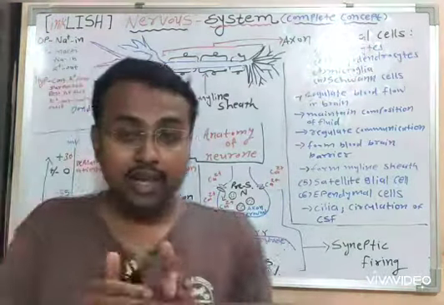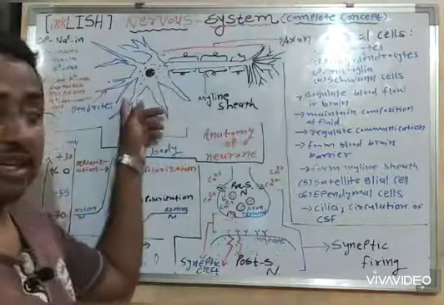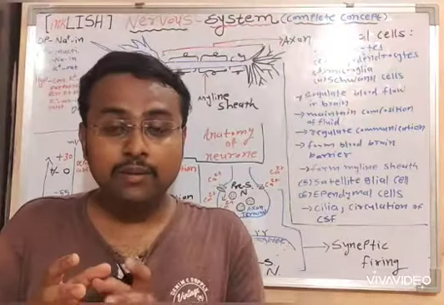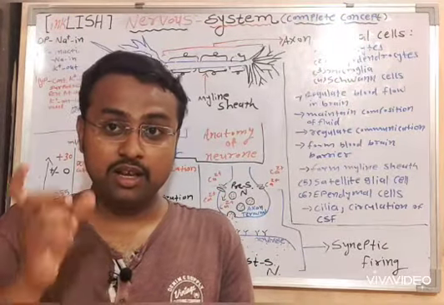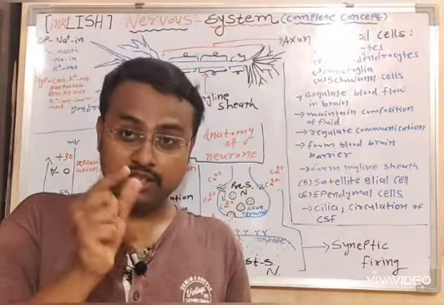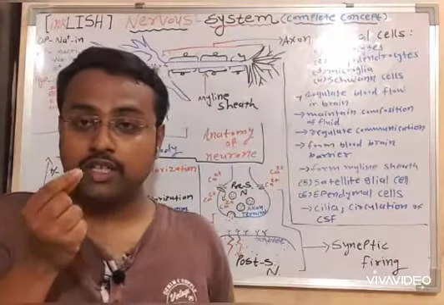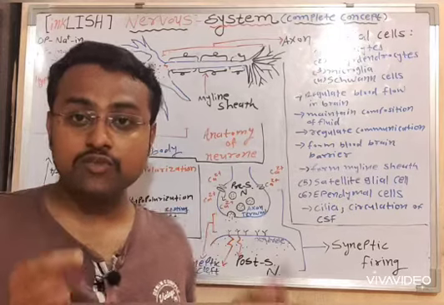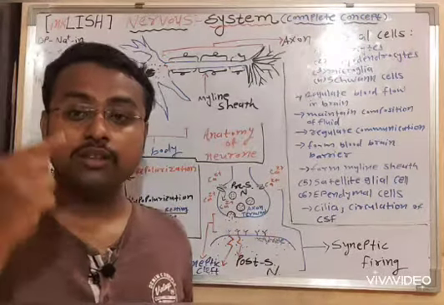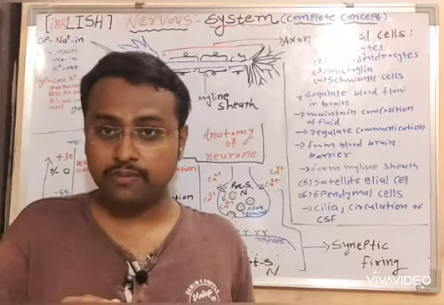Now the adjacent neuron, which has dendrites, has special kinds of receptors. These receptors are specific to the neurotransmitters or substances which are secreted by the cell which is connected with them through the synaptic cleft.